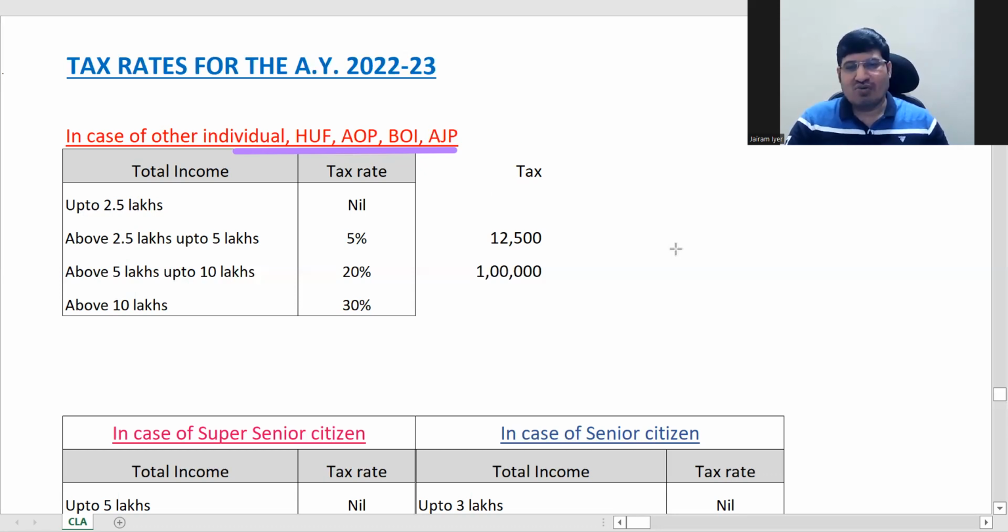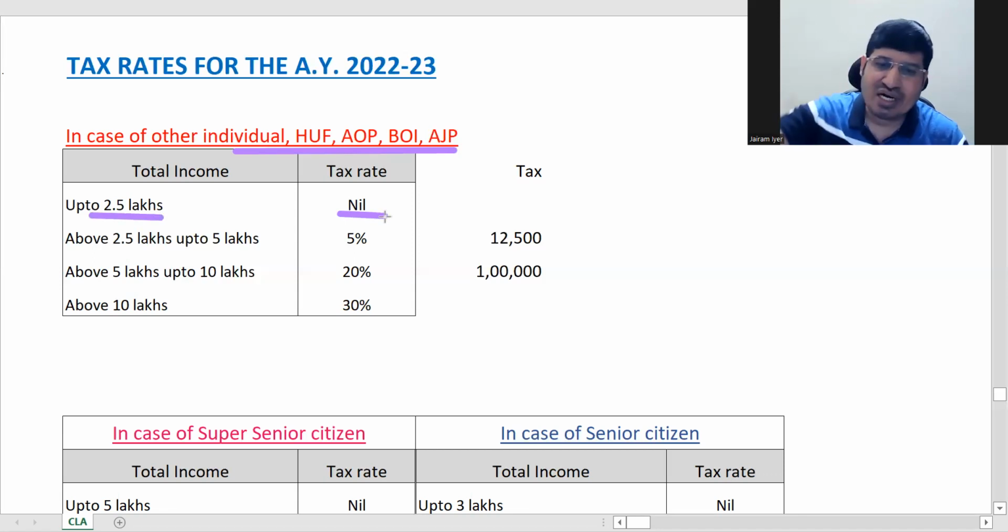Now this table is for the current previous year, that is 2021-22. That's your current previous year. Also for the December attempt, the same previous year and same assessment year as was there for your June attempt. There is no change in your tax rates and all are the same. If you had attempted the last attempt, then you don't have to worry. Most of the things are the same. If anything is changing, I'll tell you specifically in comparison with the last attempt.